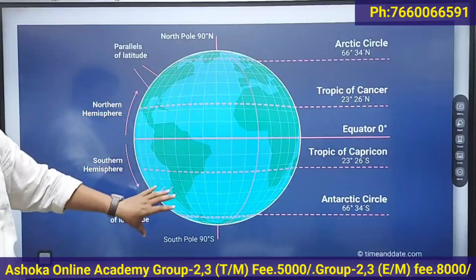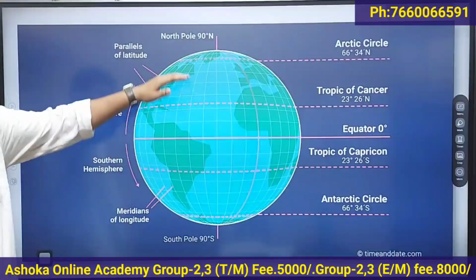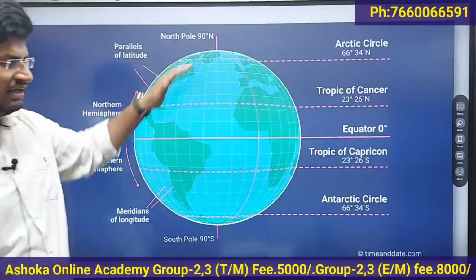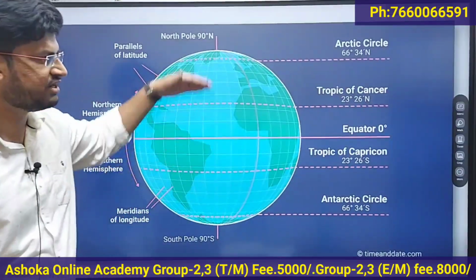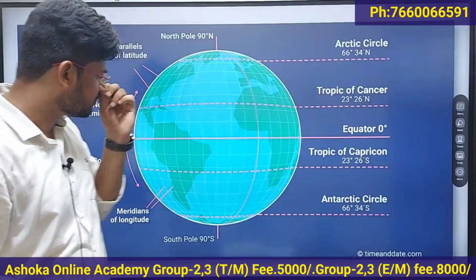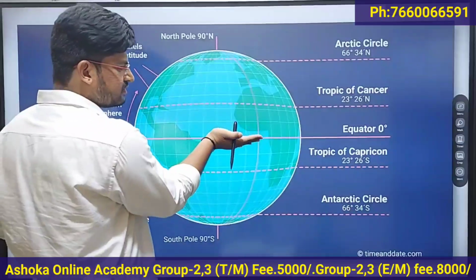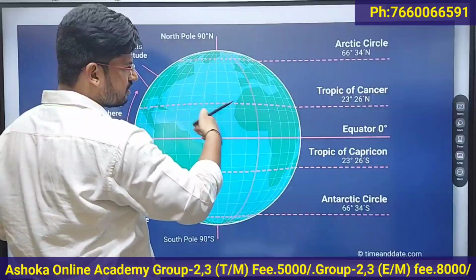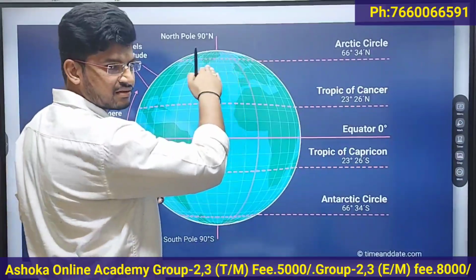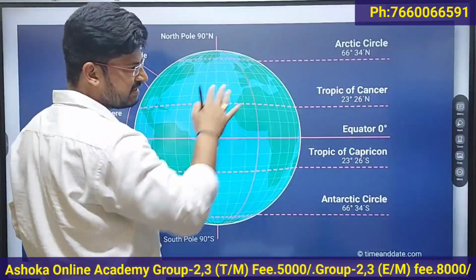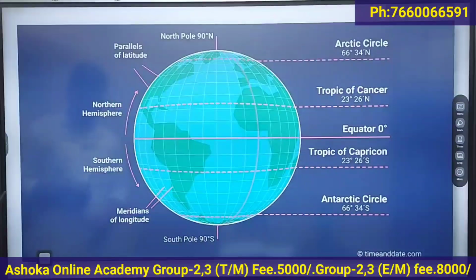These latitudes are parallel to the equator, and remember, latitudes never meet. India is located towards the north of the equator. That's why we say India is located in the northern hemisphere. I hope this is clear for you.